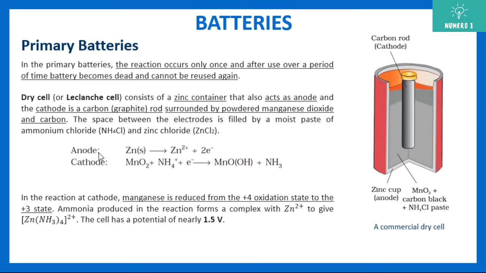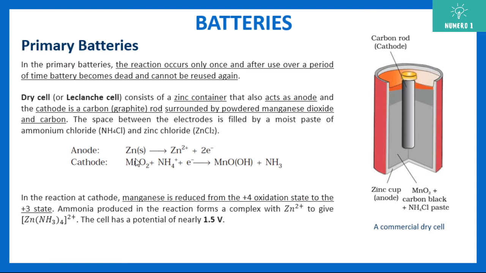Now let us look at the reactions. At the anode there is oxidation, loss of electrons. OACR, please remember: anode oxidation, loss of electrons. At the cathode, MnO2 is converted into MnOOH plus NH3. The manganese is reduced from the +4 oxidation state to the +3 oxidation state.